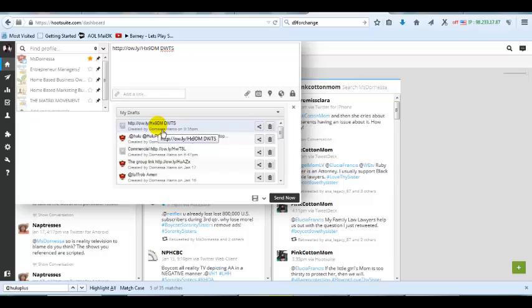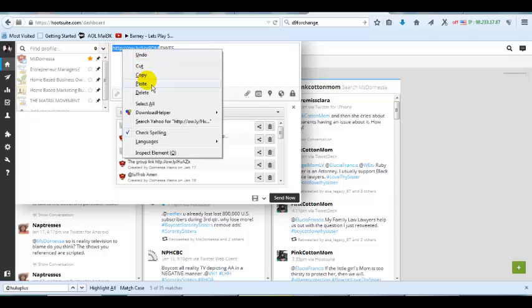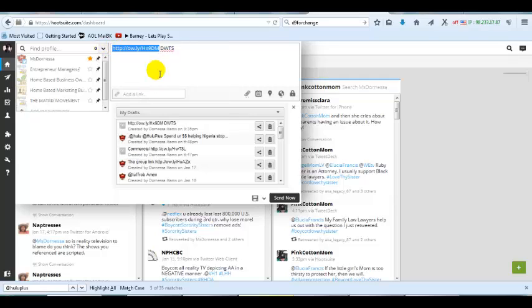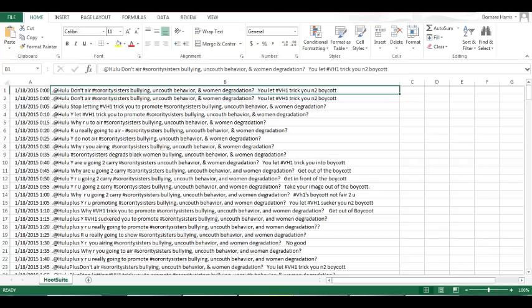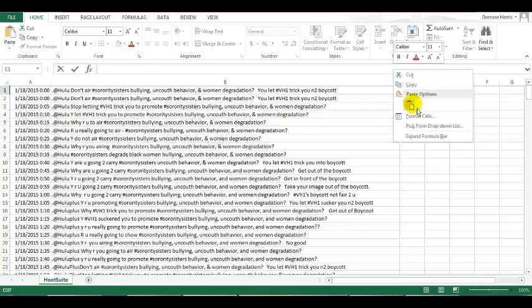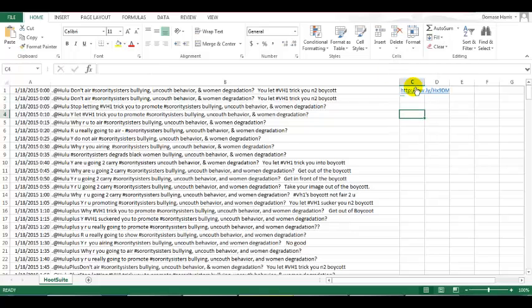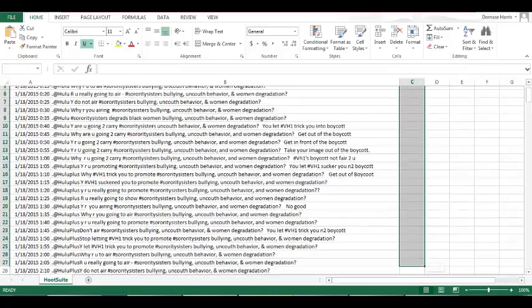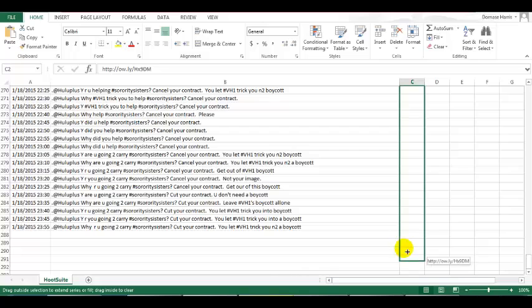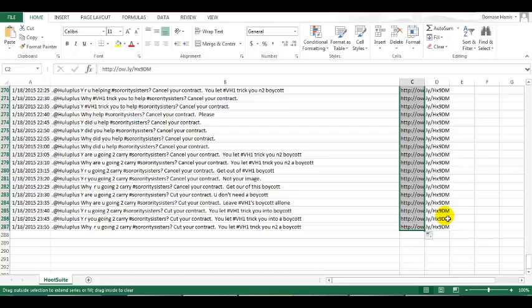Now, when you delete this from here, it's no longer there. So I can actually use this link on all of my pages. Let's say, for instance, okay, here we go, my spreadsheet. I can put that link here in this column, and I can go down with all of my messages, pasting that link, and that link will go out with all of the messages that I have listed. Okay, so now I'm going to save this spreadsheet.